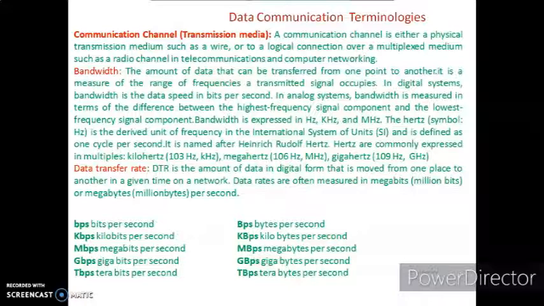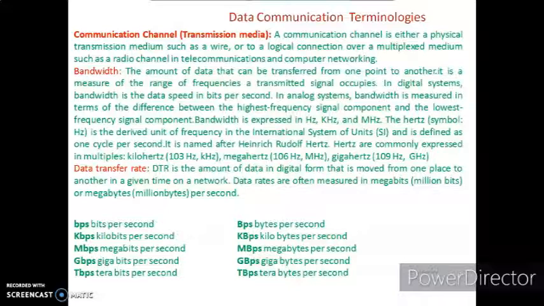What is bandwidth? Bandwidth is the data bits per second. In an analog system, bandwidth is measured as the difference between the highest frequency signal and the lowest one: highest minus lowest. Now, bandwidth is expressed in hertz. Its SI unit is hertz, kilohertz, megahertz. The hertz is the derived unit of frequency in the International System of Units, SI, and is defined as 1 cycle per second. It is named after Heinrich Rudolf Hertz, who discovered frequency. Hertz are commonly expressed in multiples like kilohertz, megahertz, gigahertz.